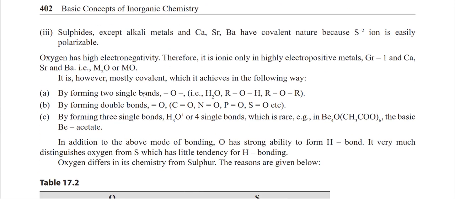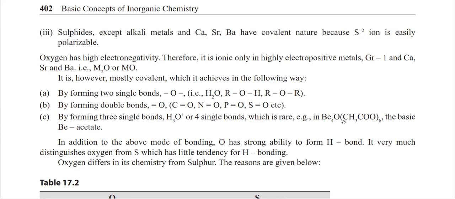By forming two single bonds, like in ether, water or alcohol, it generally forms a covalent structure. It can even make a double bond and form a covalent structure, like C=O, N=O, P=O, S=O, etc. By forming three single bonds, like in H3O+, or four bonds, which is rare, as in beryllium acetate.